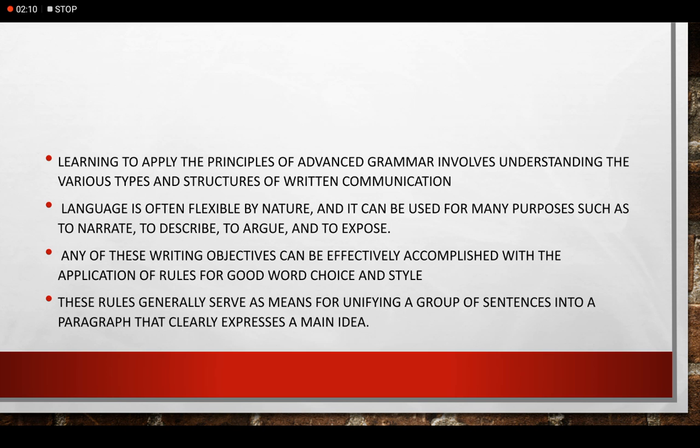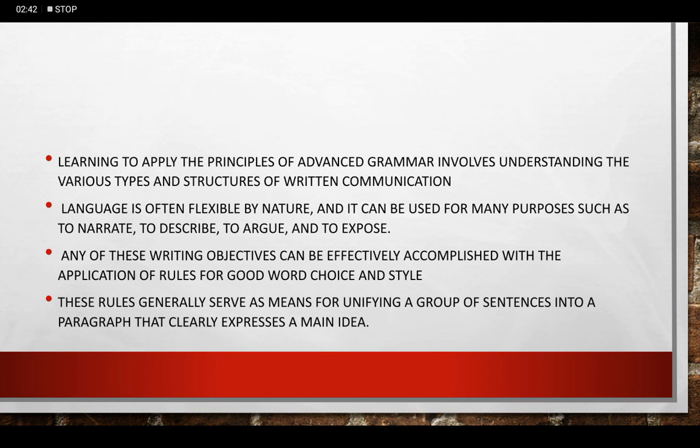In academic writing, we follow a certain mode of discourse. It can be either narrative, descriptive, argumentative, or exposition. Language is very flexible, so we can use it in different ways for the different modes of discourse. And these writing objectives can be accomplished with the application of the rules for good word choice and style.